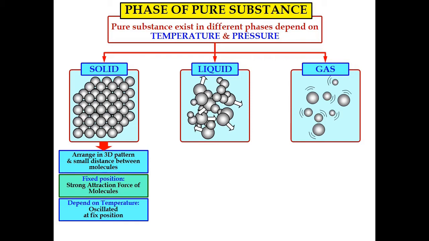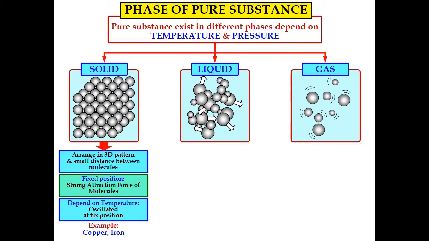And in terms of oscillation of the molecule, it depends on the temperature, where the molecules of the solid will oscillate at a fixed position. Okay, examples of this for the solid are copper and also iron.